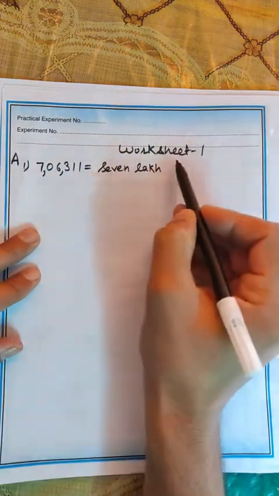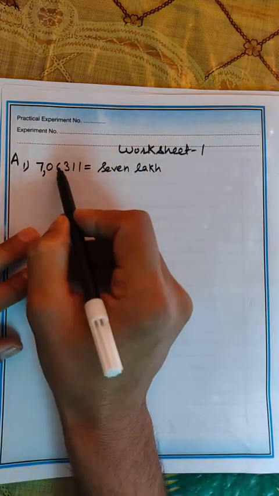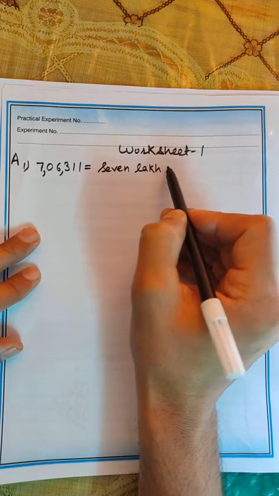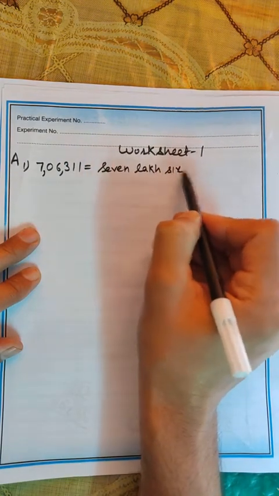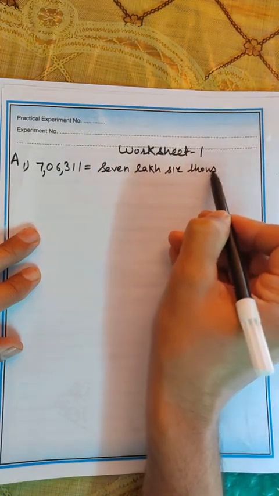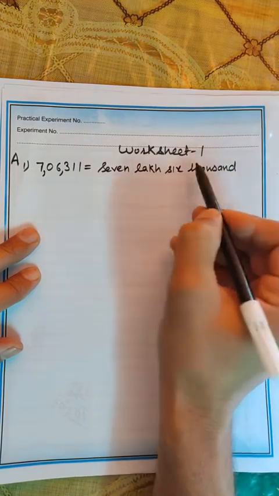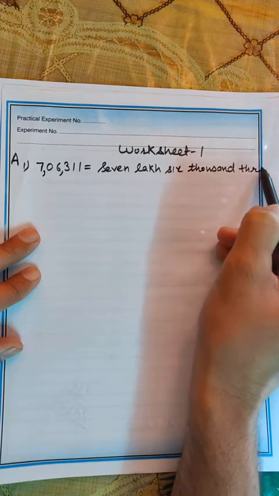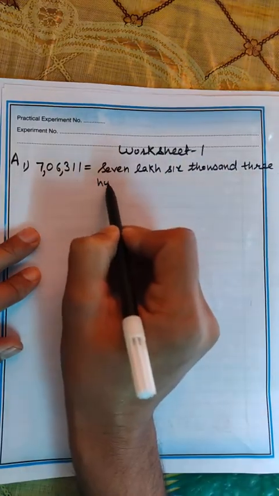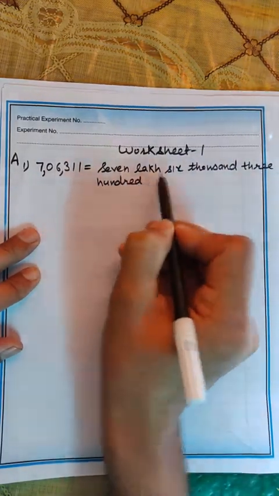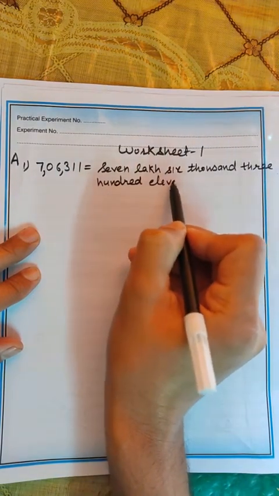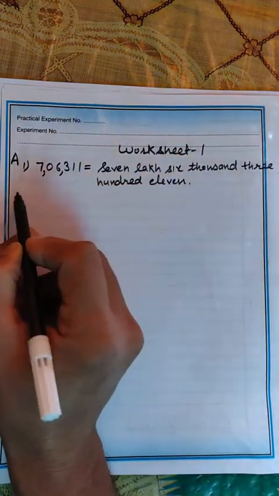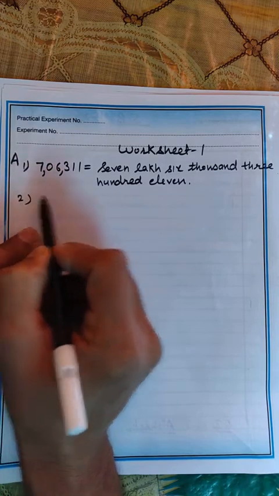Next digit is 0. Okay, and next is 6. So you will read it as 6,000, 300, 311. Okay, okay beta.